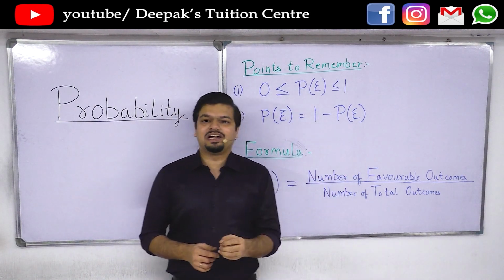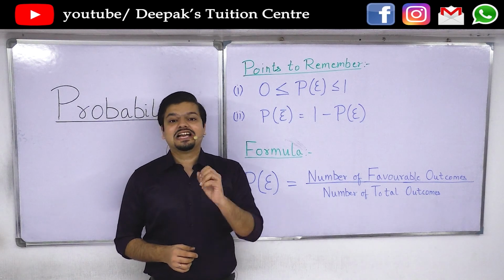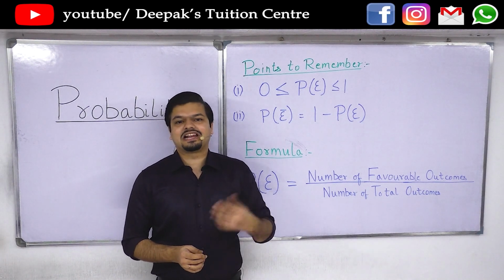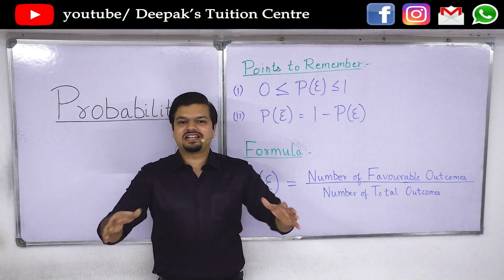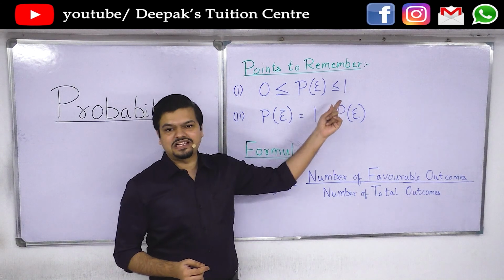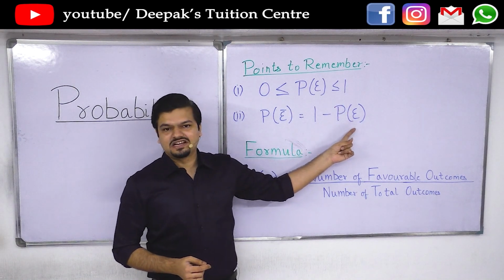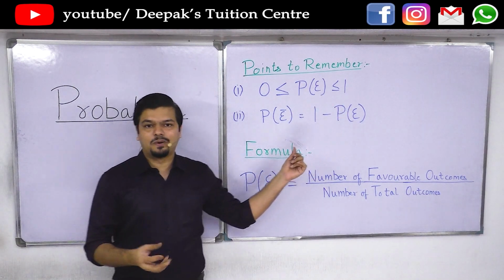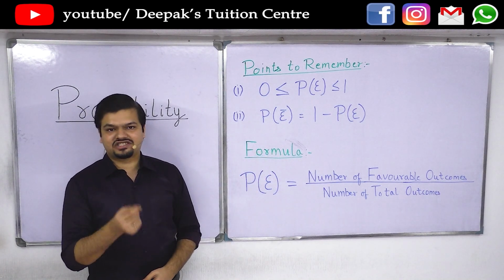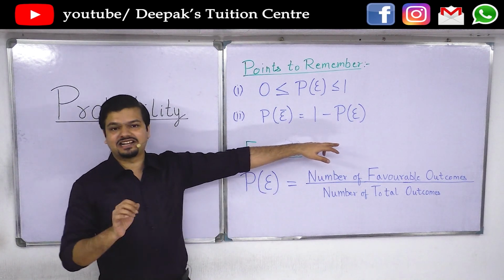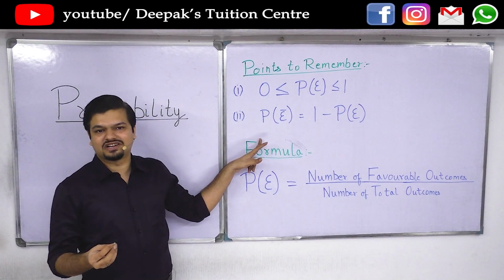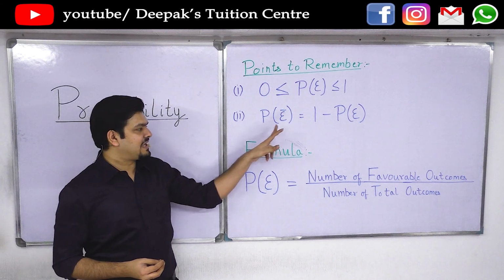So if the probability of the board exam happening online is 80%, then the probability of it not happening online is obviously 20%, because nothing can be greater than 100%. 100% simply means 1. So therefore, 1 minus P(E). Suppose the probability of winning a match for India is 80%, that is 0.8. Therefore, what is the probability that India will not win a certain match? So therefore, that will be P(E bar).